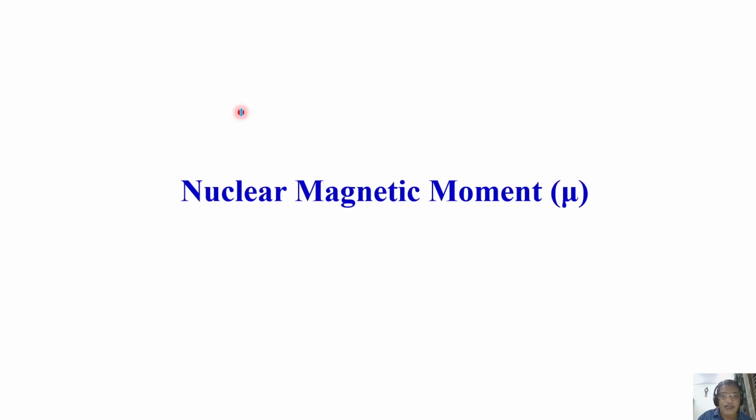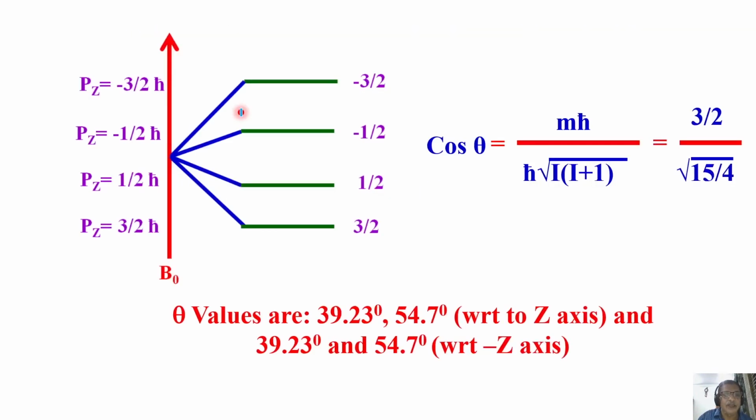I've already introduced to you a lot of things today about the spin angular momentum, direction of their quantization, how do you get their angle, how do you get their magnitude, etc. And what are the directions of orientations for spin half nuclei, spin 1 nuclei and spin 3 by 2 nuclei. We calculated the angle theta and magnitude, everything. Please remember these things. These are all important from the basic conceptual understanding of NMR. The spin physics a little bit is important.